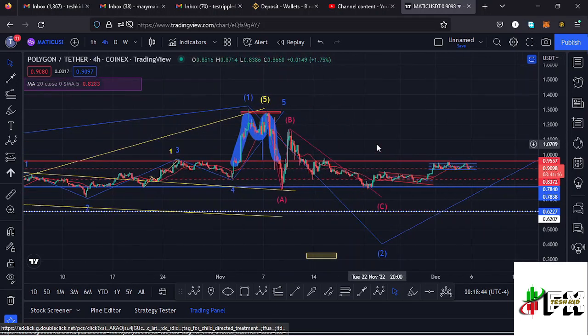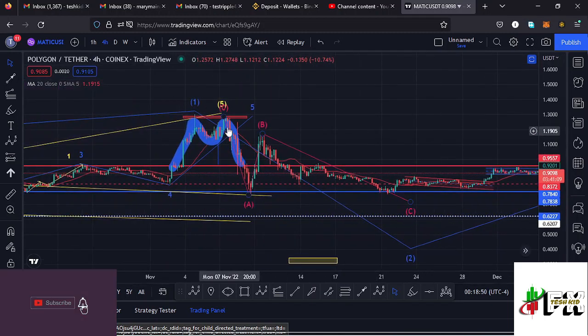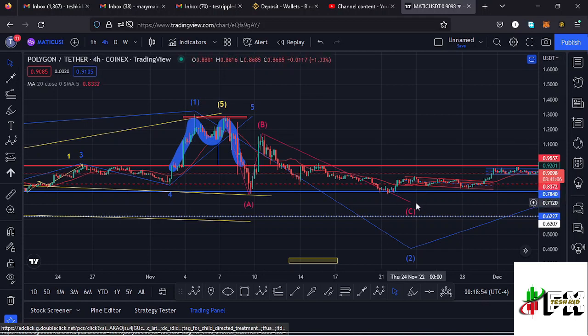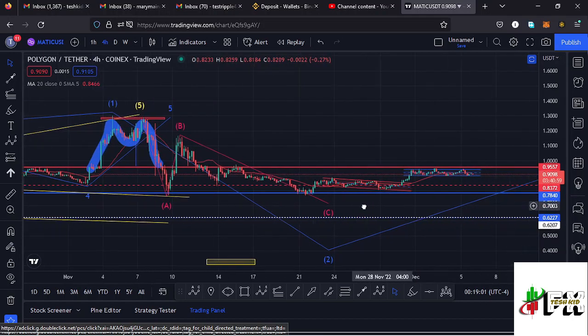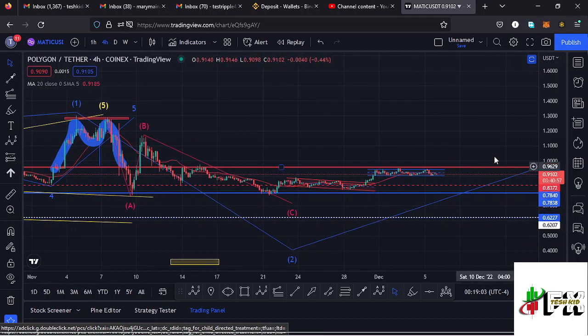And because a wave 2 to the lower side is a corrective wave, we also expected to see an ABC corrective structure, which we are seeing over here, having this as the wave A, then a wave B, then I'm expecting another low in the formation of that wave C to fully maximize the formation of this wave 2 to the lower side. Then from there we can start sketching out an impulsive movement to the upper side in the